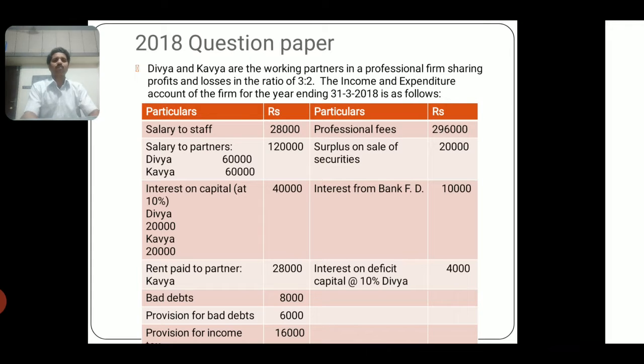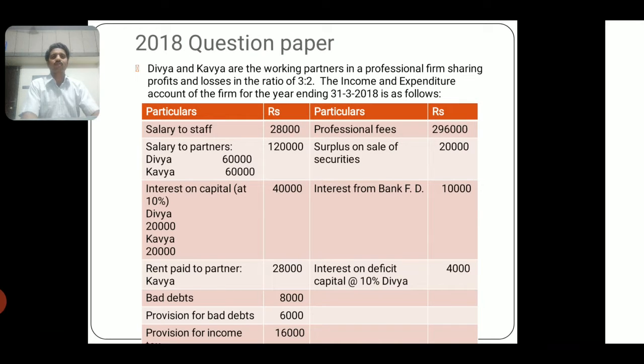Divya and Kavya are the working partners in a professional firm sharing profits and losses in the ratio of 3:2. The income and expenditure account of the firm for the year ending 31/3/2018 is as follows. Salary to staff 28,000, salary to partners Kavya 60,000, Divya 60,000, total 1,20,000. Interest on capital at 10% per annum, Divya 20,000, Kavya 20,000, so total 40,000 is debited. Then rent paid to partner Kavya 28,000, bad debts 8,000, provision for bad debts 6,000, provision for income tax 16,000. Professional fees credited to the income and expenditure account is 2,96,000.